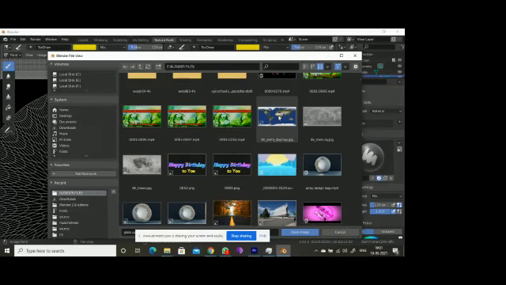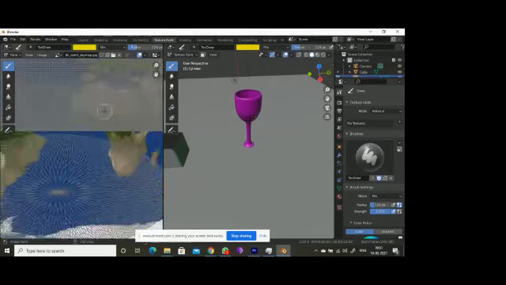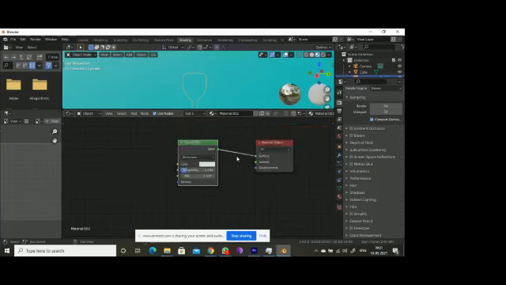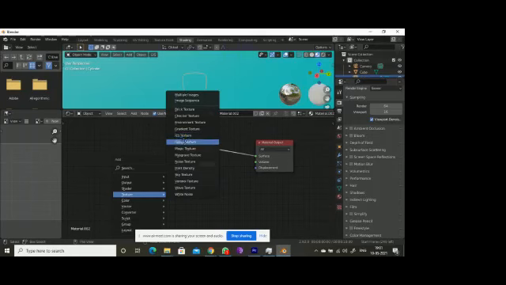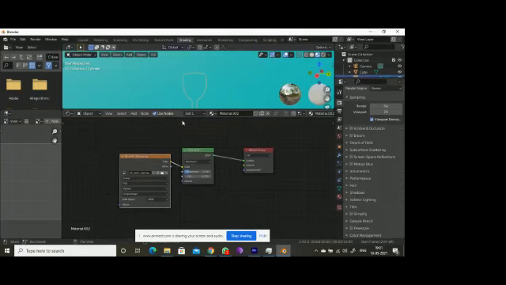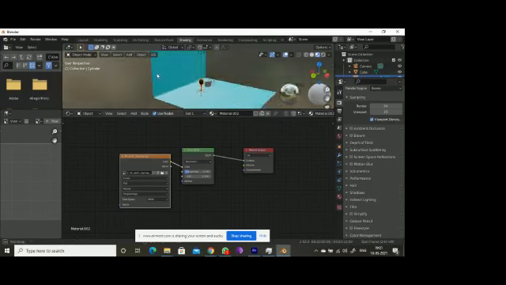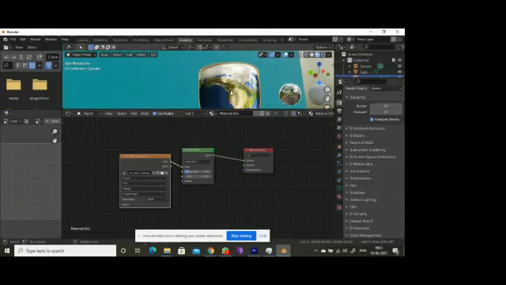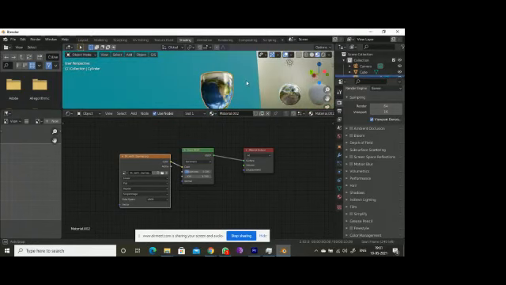So okay, let me select this JPG. So here you are able to see this came here. So I will go for shading. If I press Shift A, go for image texture. So combine this one. So here you are able to see some earth structures, right? So see here, you are getting the map, etc.